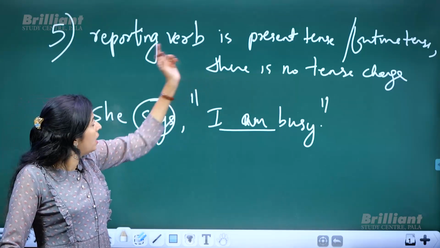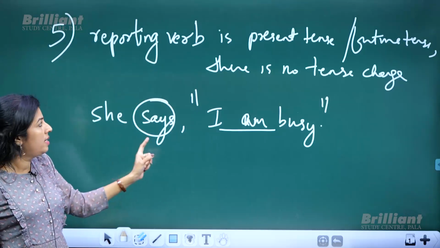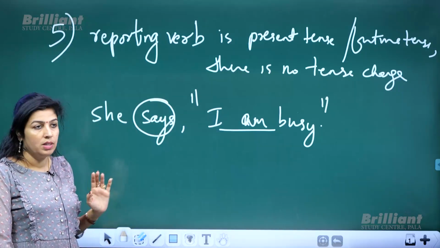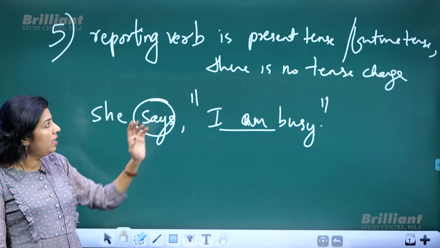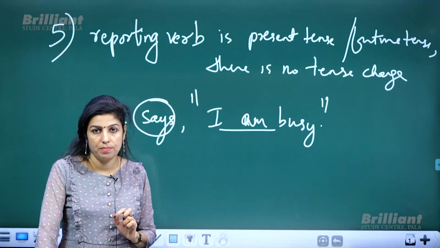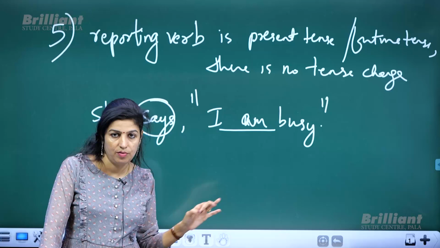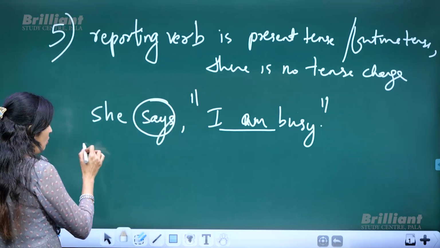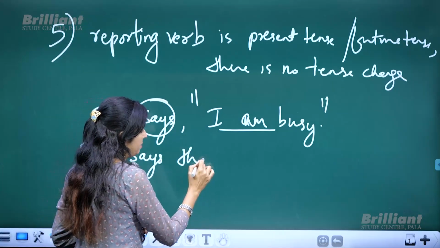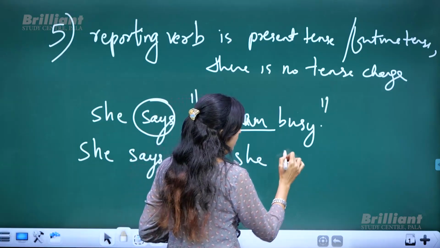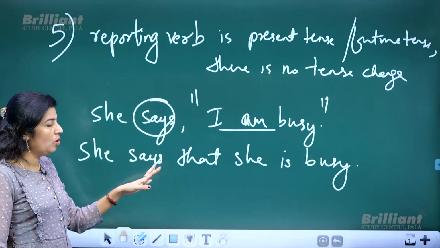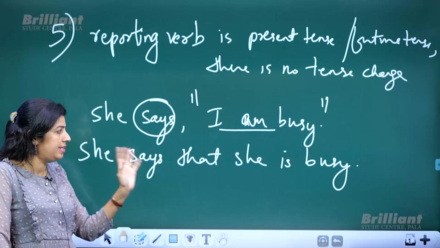Now, if the reporting verb is in present tense or in future tense, like she says or she will say, again there is no tense change. That means when you convert it into indirect speech, just say: she says that she is busy. Only the pronoun changes there, no tense change.